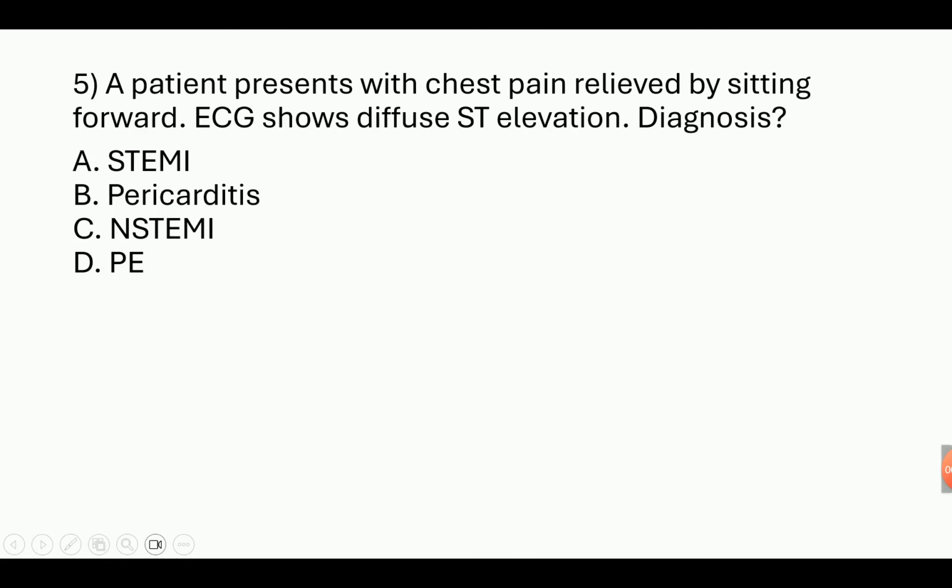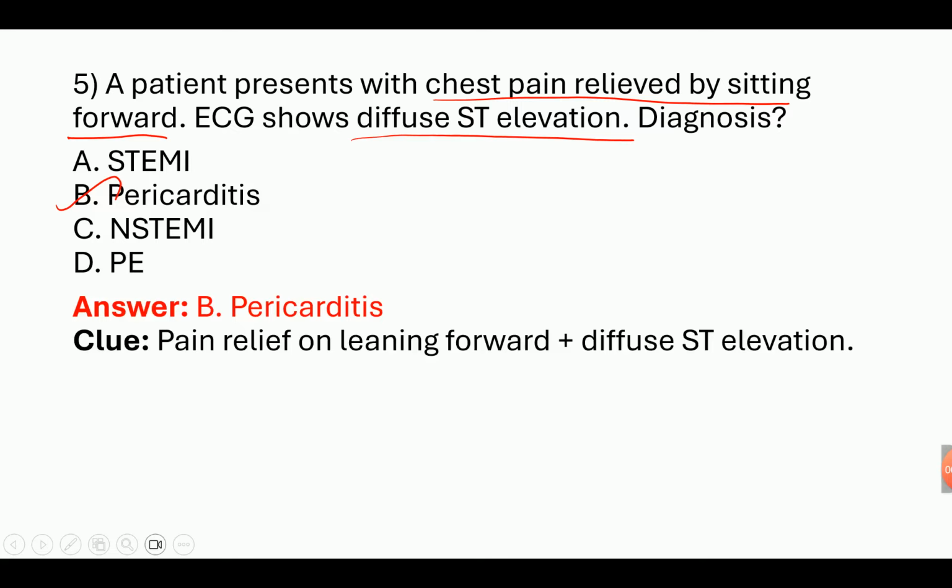A patient presents with chest pain relieved by sitting forward. ECG shows diffuse ST elevation. Diagnosis: STEMI, pericarditis, non-STEMI, pulmonary embolism. The answer is pericarditis. Here the pericarditis keyword is chest pain relieved by sitting forward. In ECG, diffuse ST elevation is the keyword of pericarditis.